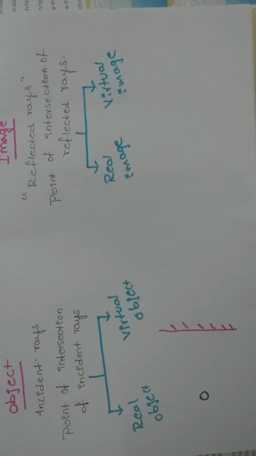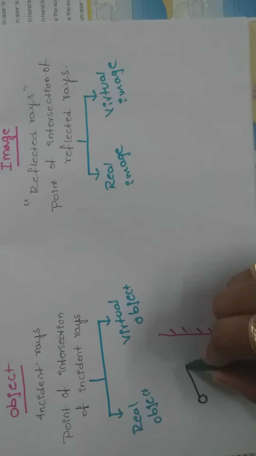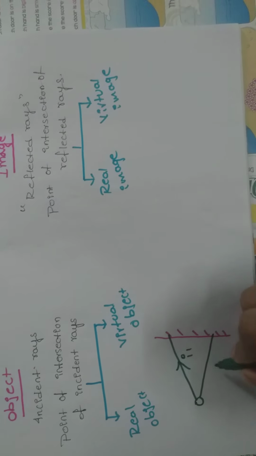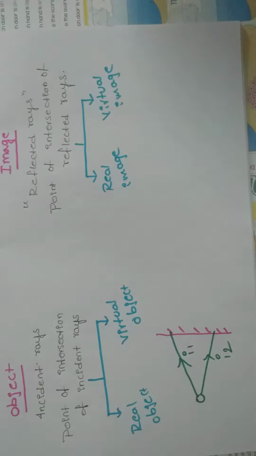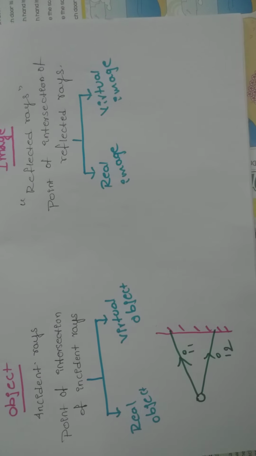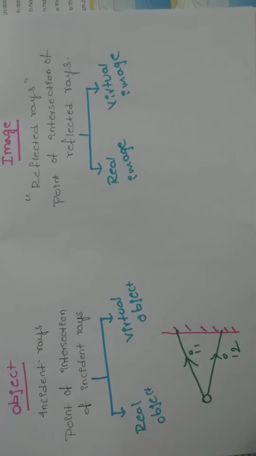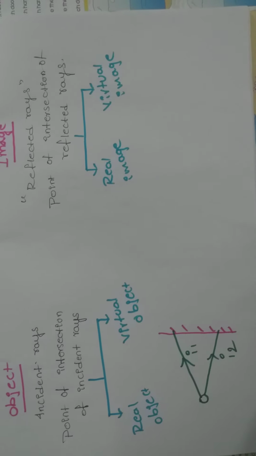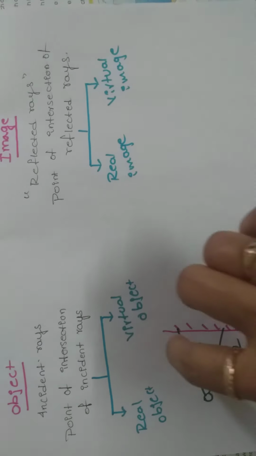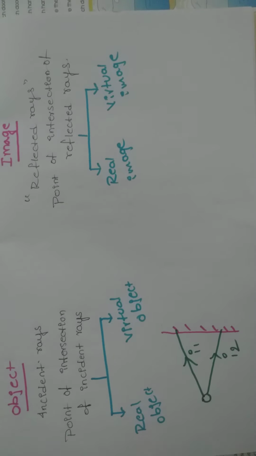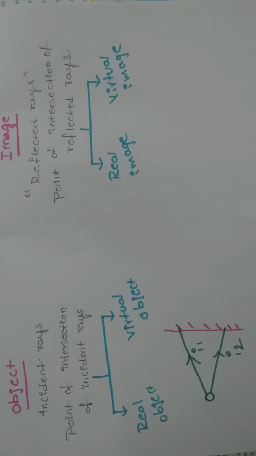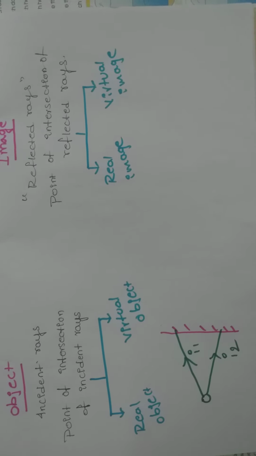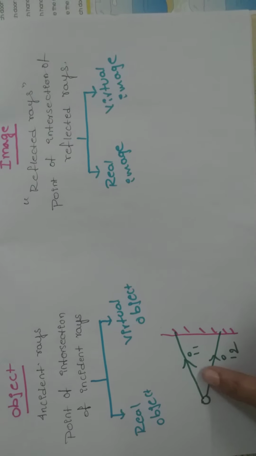Here is an object. From this object, the rays fall on the surface like this. This is the first incident ray and this is the second incident ray. Here you may have a doubt: madam, only two rays come from the object? No, many rays are incident on the surface. But for image formation, we should take only two incident rays. Minimum two incident rays are enough for us. That's why I have taken only two here.